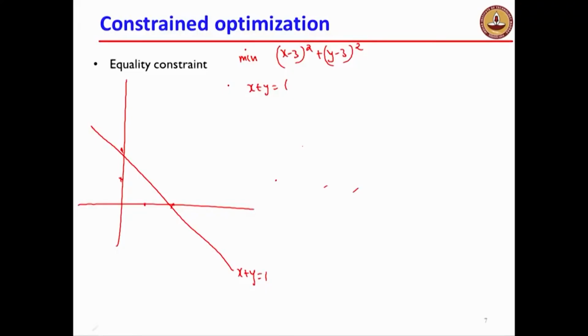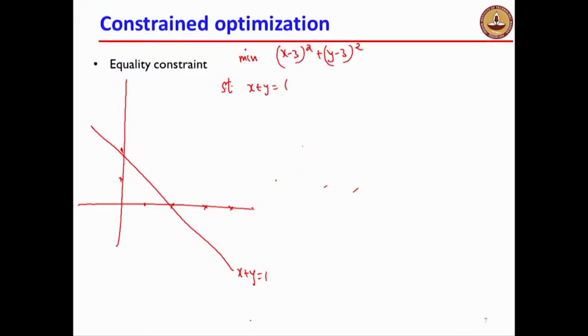For instance, I am asking you to minimize this function, x minus 3 the whole square plus y minus 3 the whole square, such that, or subject to, x plus y equal to 1. What does this mean? This means I have to be on this line, and subject to me being on this line, I want to find the minimum of this function.